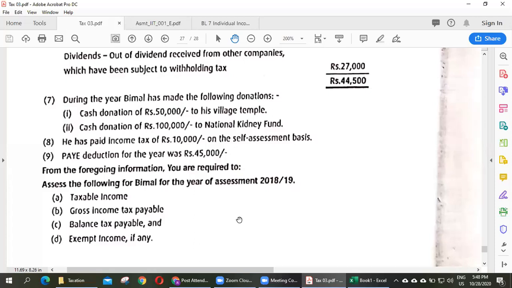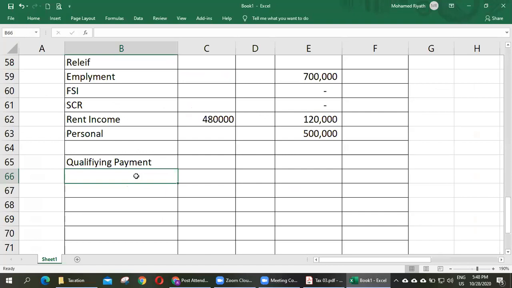Right, now we move to qualifying payment. So we know there are two types of qualifying payment. Number one is donation to approved charity, and second is donation to government. There are two types of donations.